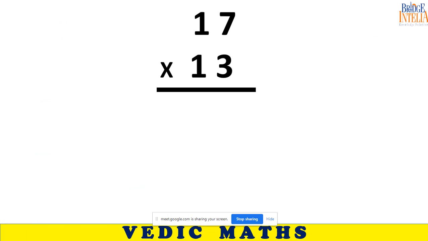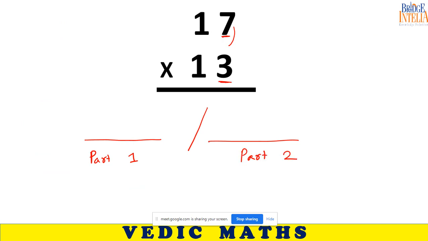So as soon as you see that the numbers are in desirable format, you can apply this. So create two parts in your mind. You don't have to use pen and paper. You can do all this in mind. Since you are multiplying two digits, create two blank spaces here. 7 into 3, 21. Write 21 here. What are we going to write here?